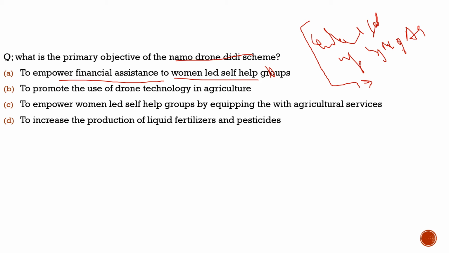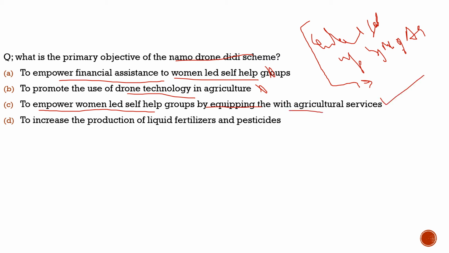Second statement, to promote the use of drone technologies in agriculture. Even though they are going to use the drone technologies in agriculture, it is not the primary objective. The primary objective is to empower women-led self-help groups. Then the third statement, to empower women-led self-help groups by equipping them with drones for agriculture services. 100% correct.